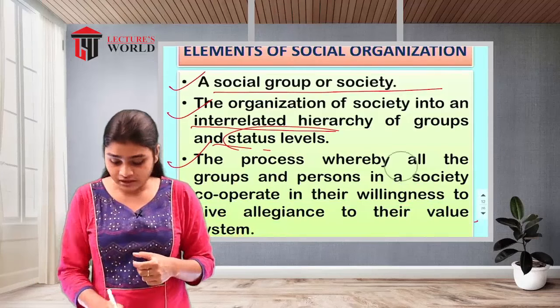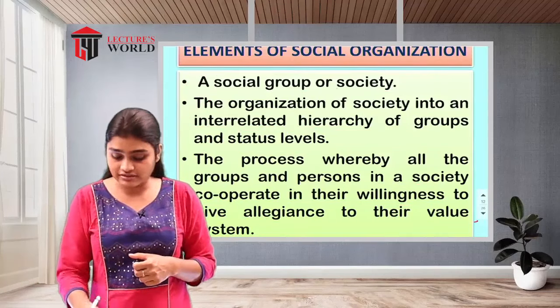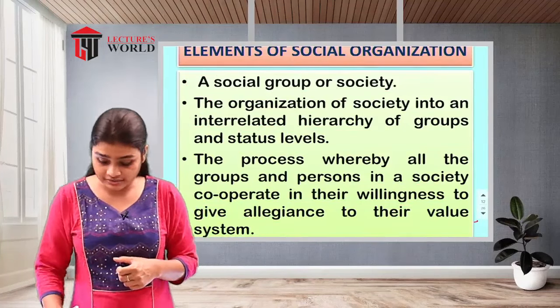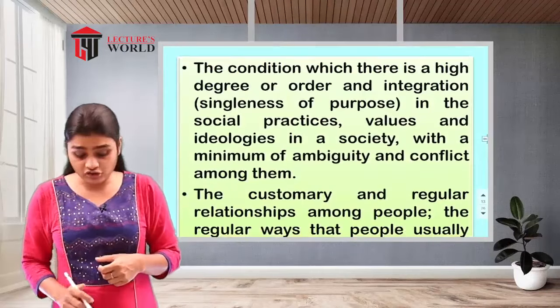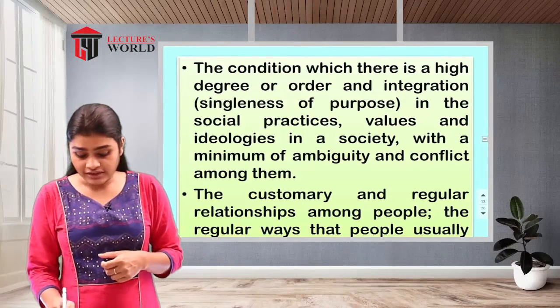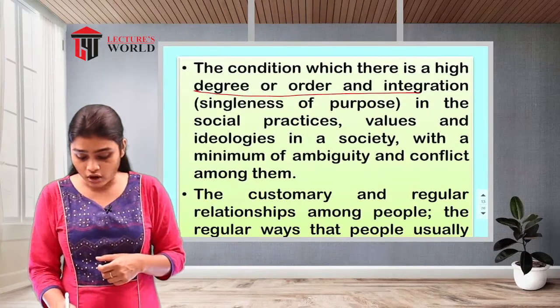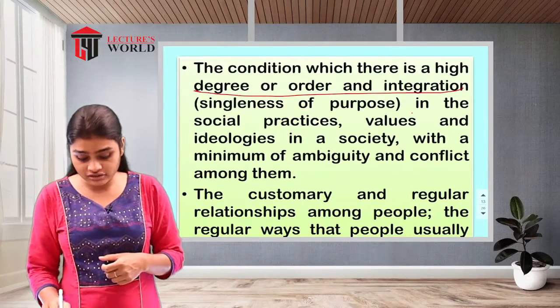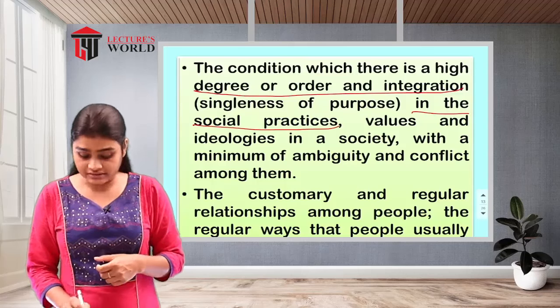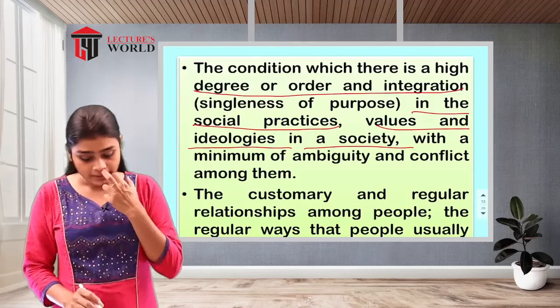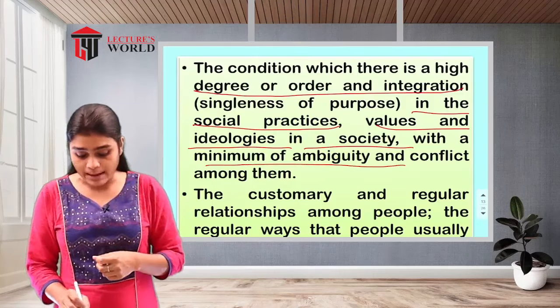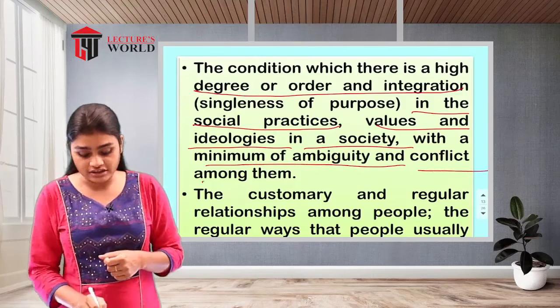Then another element of social organization is the condition in which there is a high degree of order and integration in the social practices, values and ideologies in a society, with a minimum of ambiguity and conflict among them.